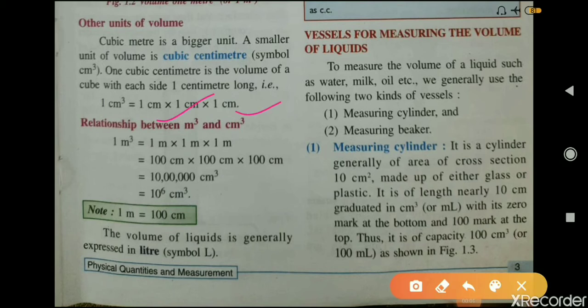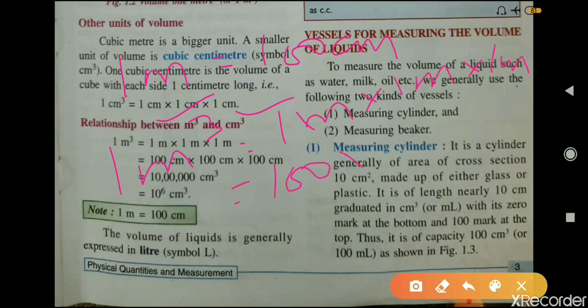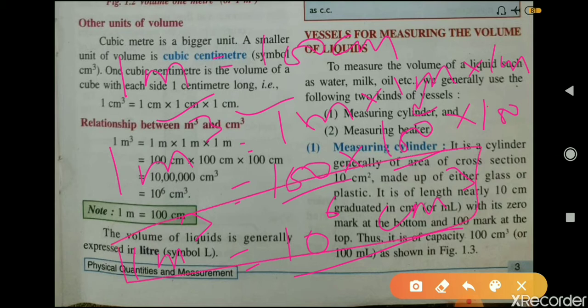The relationship between meter cube and centimeter cube can be derived as follows. You know that 1 meter is equal to 100 centimeter. Therefore 1 meter cube is equal to 1 meter multiplied by 1 meter multiplied by 1 meter, and as 1 meter is equal to 100 centimeter, it is 100 centimeter into 100 centimeter into 100 centimeter. Therefore the total number of zeros is 6. Therefore 1 meter cube is equal to 10 raised to the power 6 centimeter cube. This is the relationship between 1 meter cube and centimeter cube.